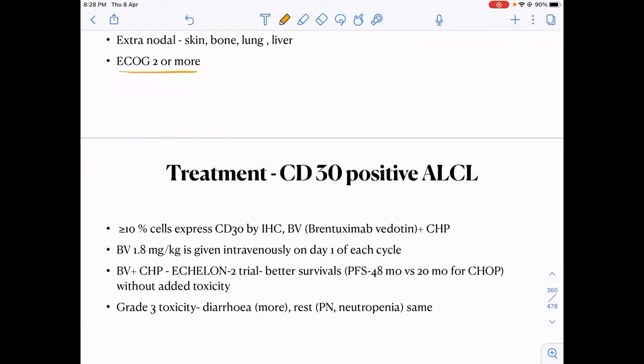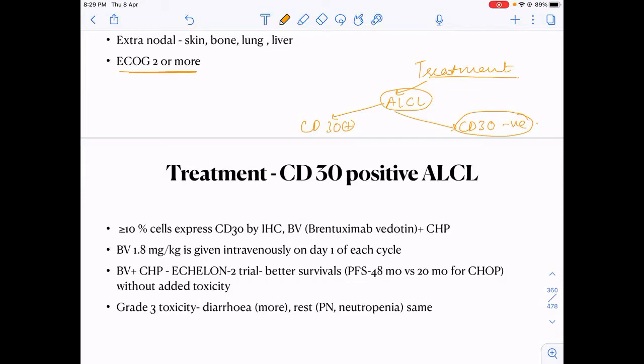performance status. So what is the treatment like? For the treatment, what do we do? We divide these ALCL as CD30 positive and CD30 negative. Okay. So why is this division important? Why is the CD30 important? Do we have a drug against it? Yes, ma'am. What is the drug? Brentuximab vedotin. That is why this CD30 is important.